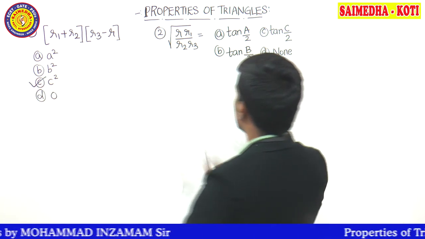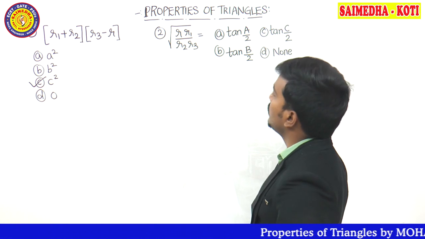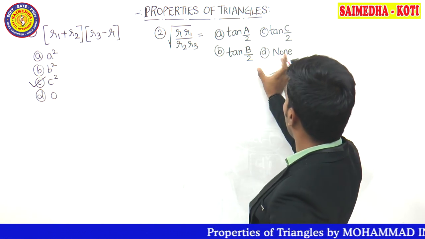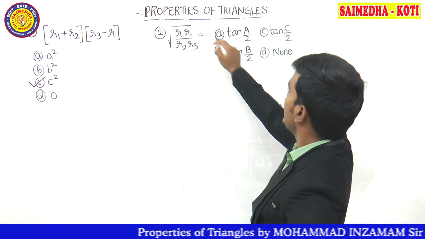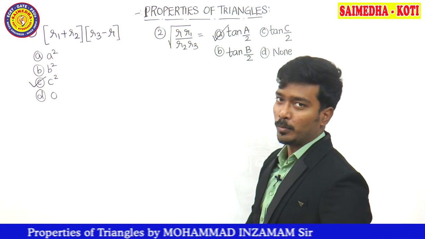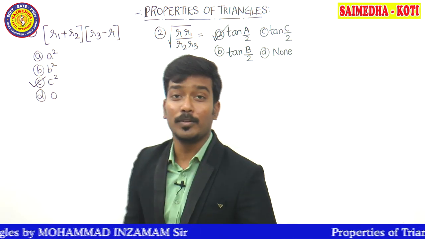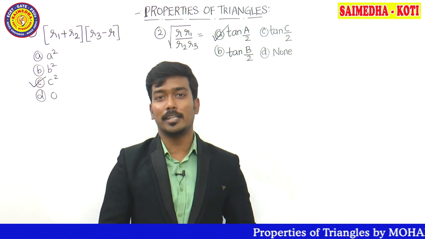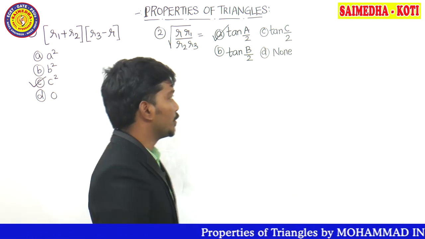Next question, observe here, guys. R1 by R2, R3. The moment you look at the question, look at the options: A by 2, C by 2, B by 2. The answer is going to become what? Tan A by 2. Sir, how are you solving this problem within only 5 seconds? Let me tell you the answer for it, guys.